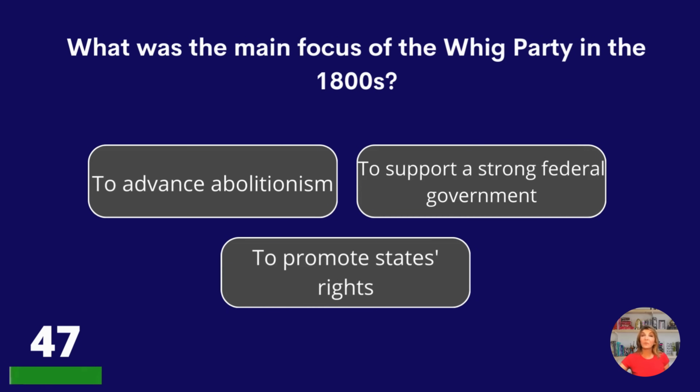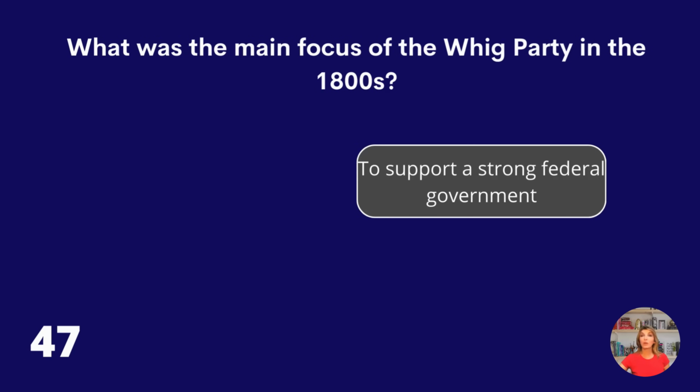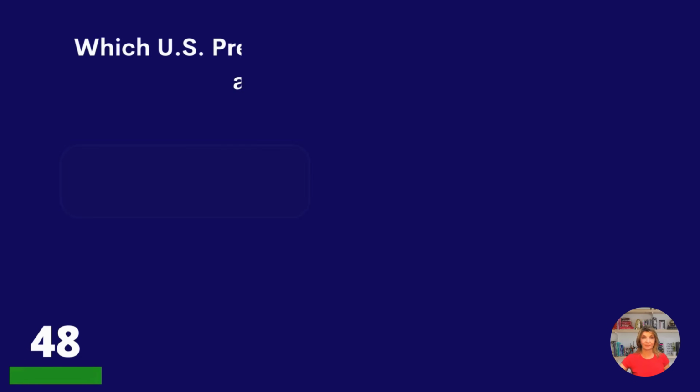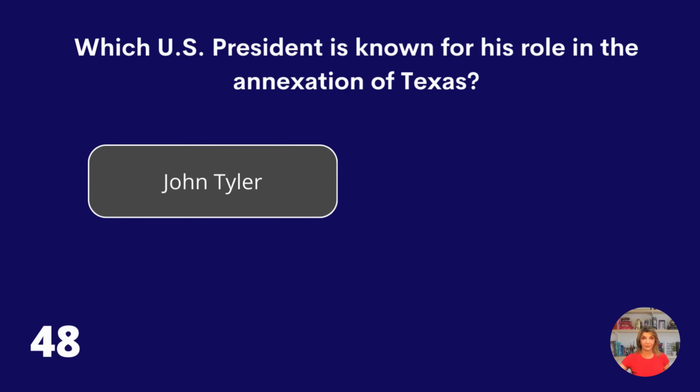What was the main focus of the Whig Party in the 1800s? To advance abolitionism, to support a strong federal government, or to promote states' rights? To support a strong federal government. Which U.S. president is known for his role in the annexation of Texas? John Tyler, Martin Van Buren, or James K. Polk? John Tyler.